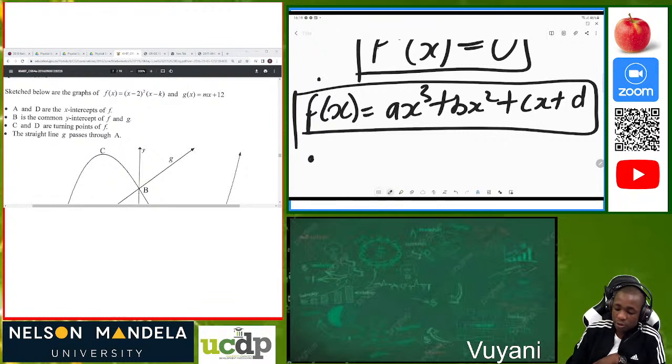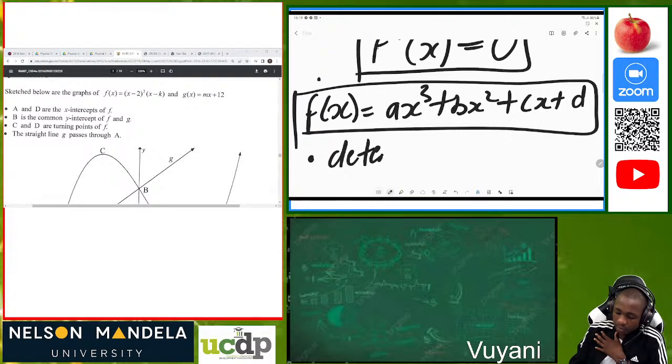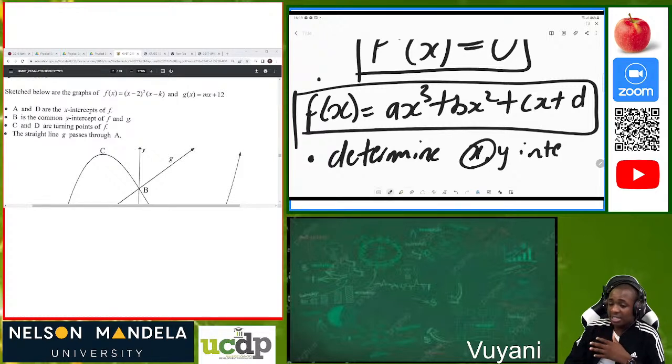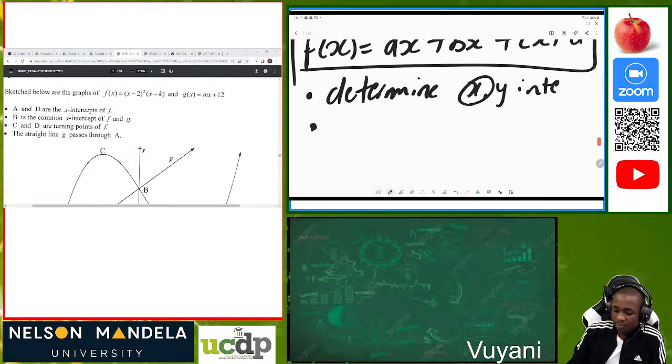The steps to plot a cubic function: we must first determine the x and the y intercept. How do you determine the x-intercept? We let y equal to 0. And how do you determine the y-intercept? We let x be equal to 0. Then you must also determine the value of the turning point.